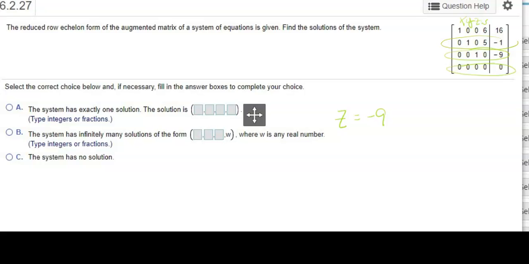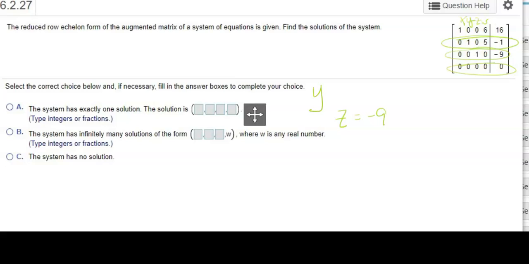Now I need to know what this row says. It says 1Y, because my X's are 0, plus no Z's, plus 5 W's is -1. So Y plus 5W is -1. And then the top row says I've got 1 X, no Y's, no Z's, plus 6 W's is 16.